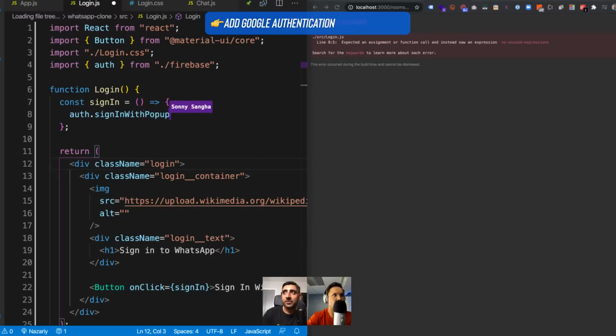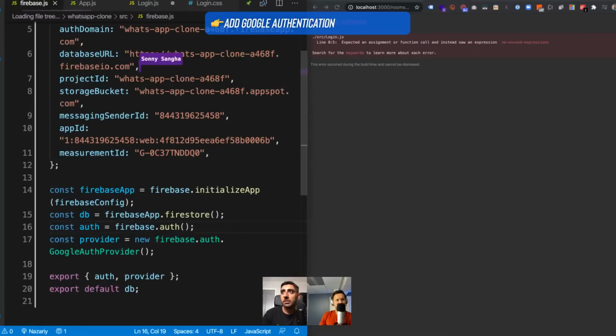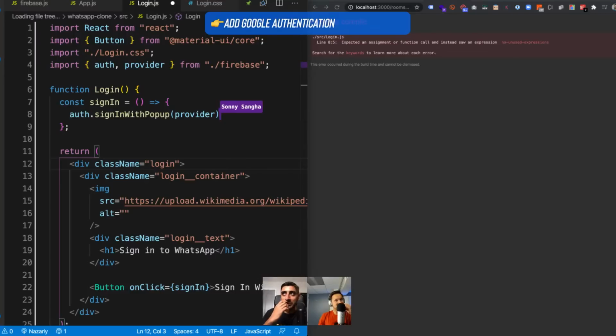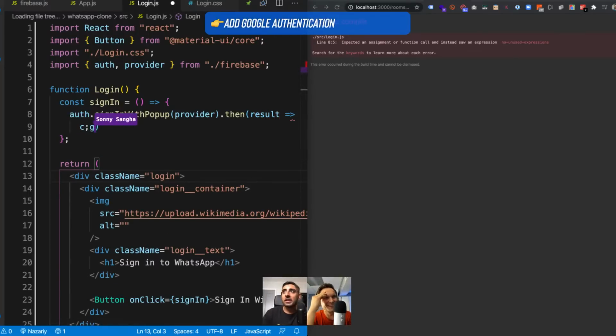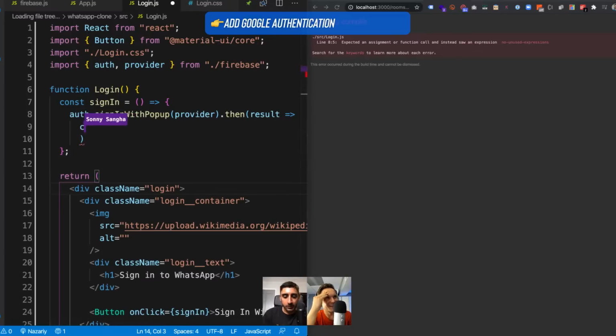pop-up. And then what we do is we say provider, and provider we set up inside of our Firebase file. If we jump into our Firebase file, we actually made provider a Google authentication provider, right? So that's it. We say auth.signInWithPopup, and then you say then, get the result. And here, just to sort of demo, I'm going to say console log the result. So console log result.